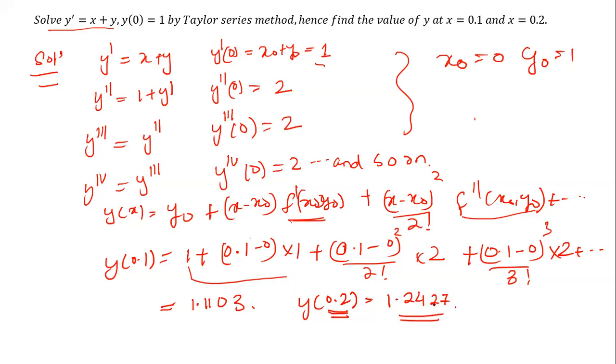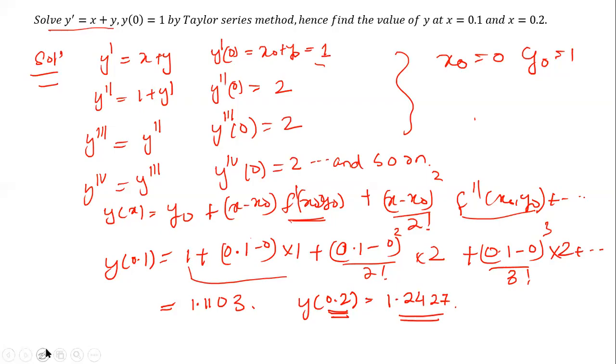Everyone see, by the Taylor series expansion, we basically calculate y dash, y double dash, y triple dash, and so on, and substitute the values x0, y0 in this result. After that, we can substitute in the given formula of the Taylor series method and evaluate it. Then this is the Taylor series expansion we have expanded here.